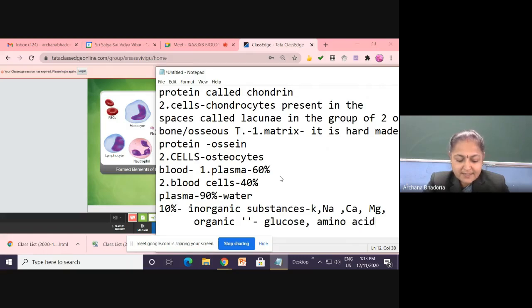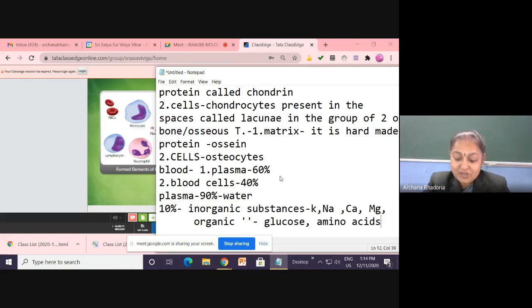Amino acids. So remember one thing, children, whatever we are eating in our diet, we eat carbohydrates, proteins and fats. So carbohydrate after digestion will give you glucose, and the proteins will give you amino acids, and the fats will give you the fatty acids and glycerol. So that all will be reaching the plasma.